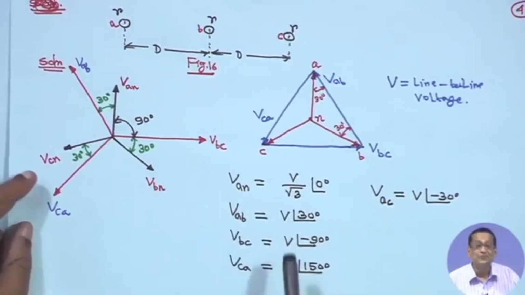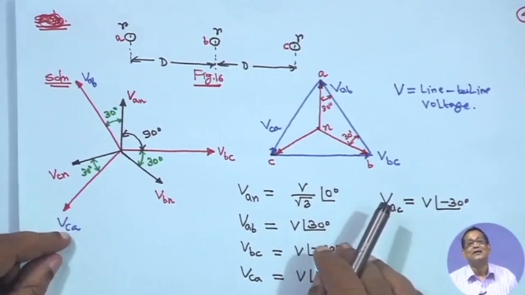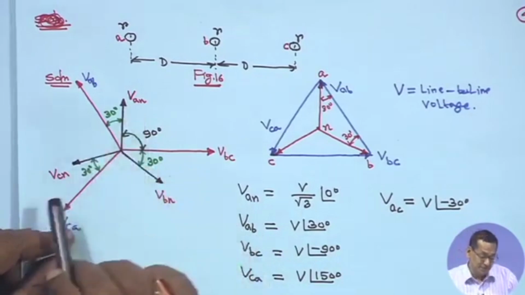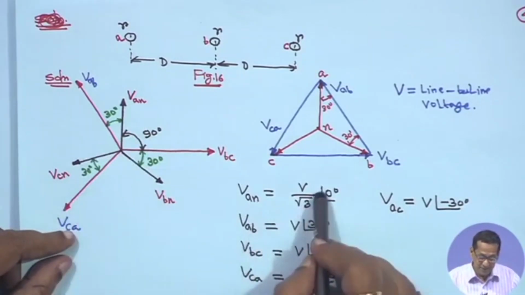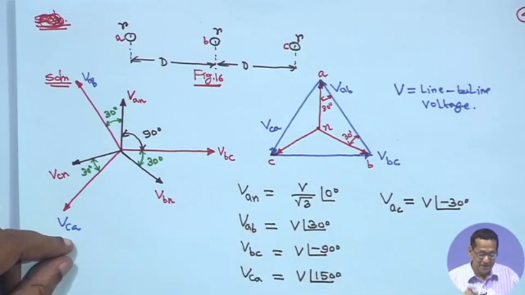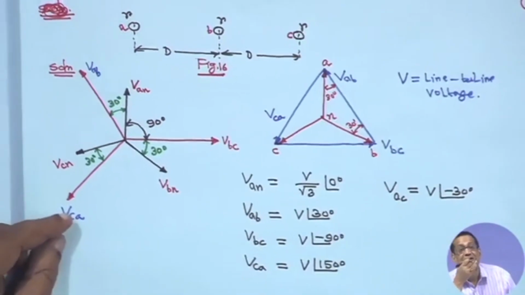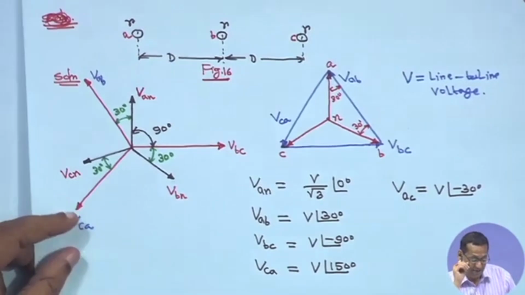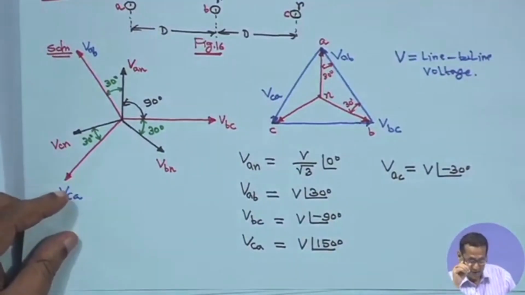This way, first you make the phasor diagram. If VAN is the reference, then VAN is equal to V by root 3 angle 0 degree, because we assume magnitude VAB is equal to magnitude VBC is equal to magnitude VCA is equal to V, the line to line voltage magnitude.